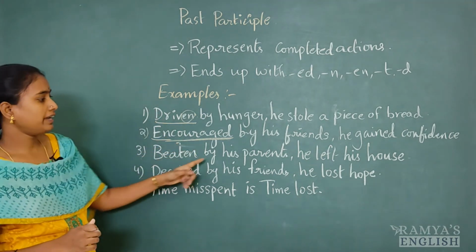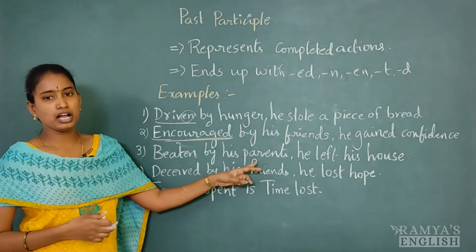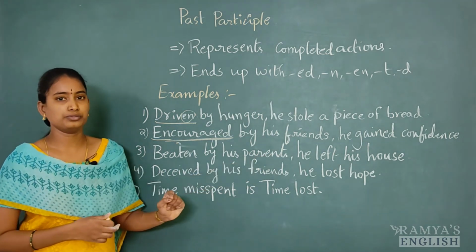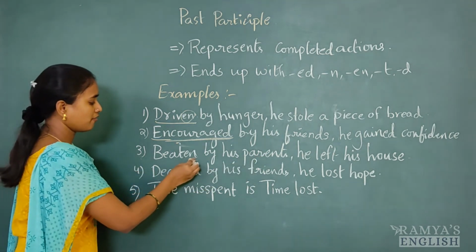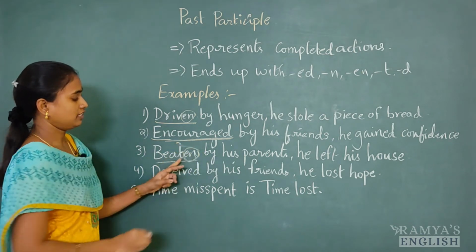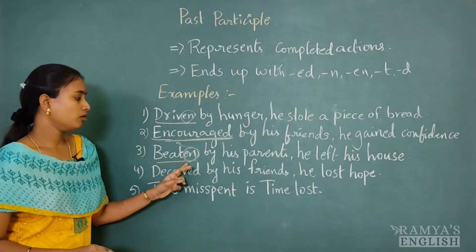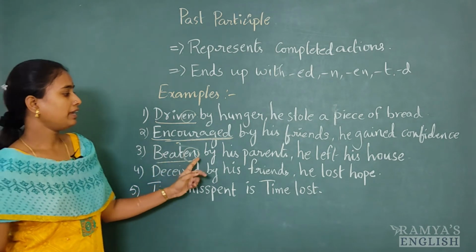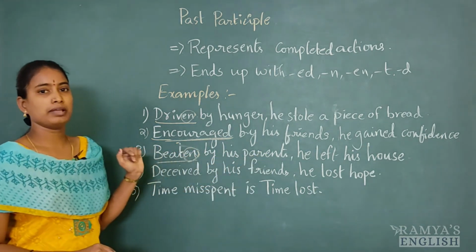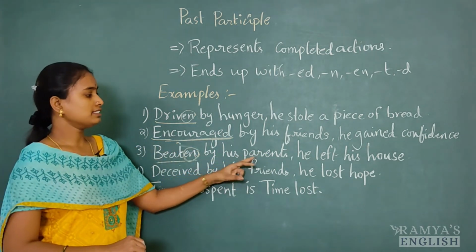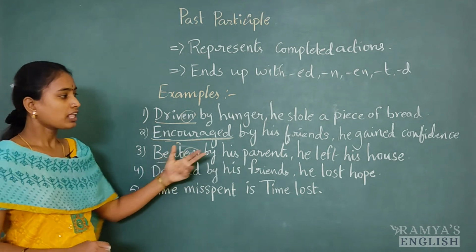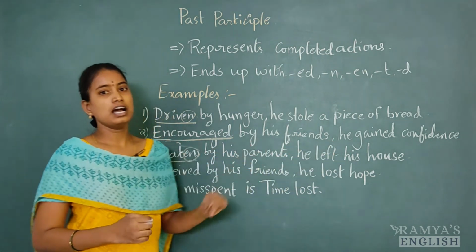One more example: "Beaten by his parents, he left his house." Here if you observe, en is there at the end of the verb. Beaten by his parents. What is the meaning of this? His parents had beaten him. That's why he left his house.